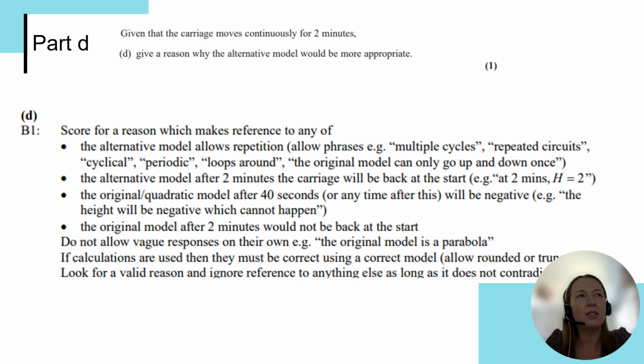So on screen, you can just see a snip from the notes to the mark scheme about some of the phrases and the references that were acceptable here and what wasn't accepted. Nothing that was too vague. Any calculations, if they were referenced, they had to be correct. But anything that was talking about multiple cycles, that cyclical nature of the trigonometric model was allowable here. So again, students having that deeper understanding of the nature of the function, how it behaves, allows them then to successfully answer questions like this, where we're talking about why one model might be more appropriate than the other.